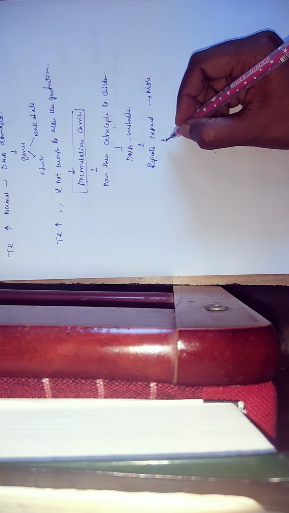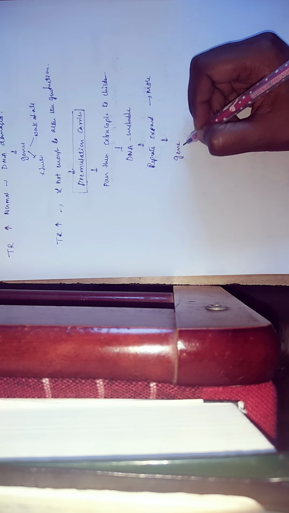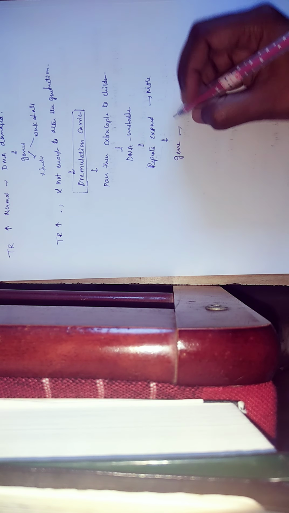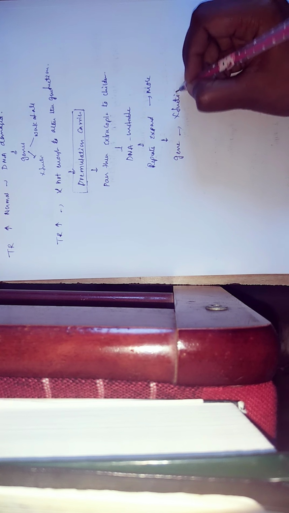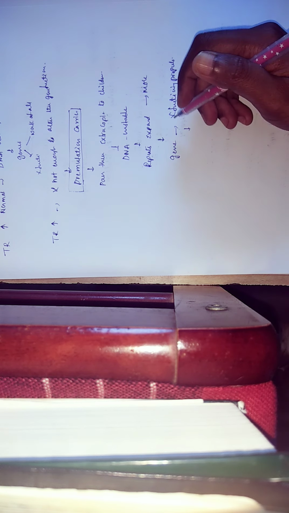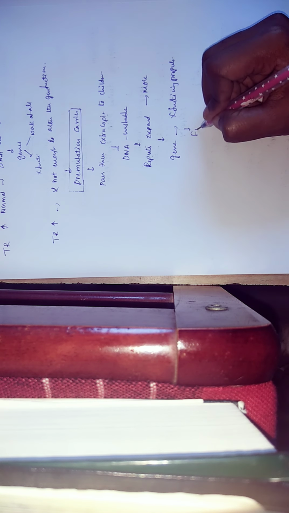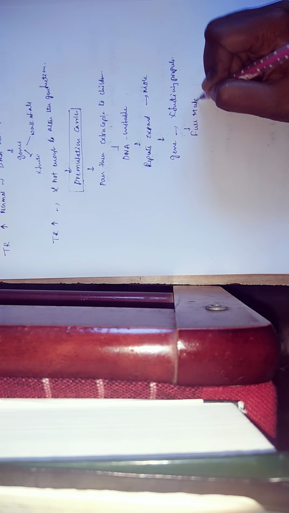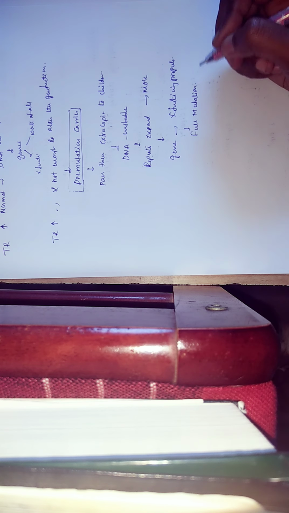So finally the child has a gene which is not functioning properly. Clear? That type of child is called a full mutation. Have you understood this process?